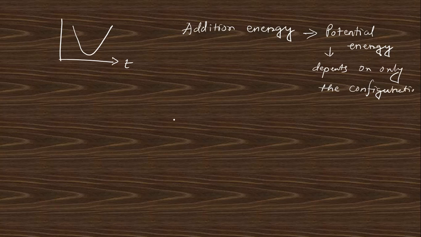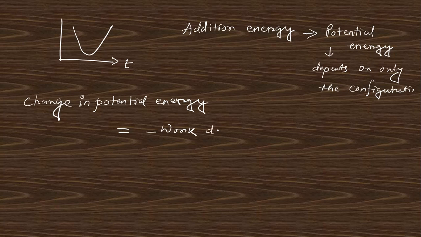Okay, so the potential energy mainly depends on the configuration. So you can write down the change in potential energy is equal to minus the work done due to the conservative force, right?